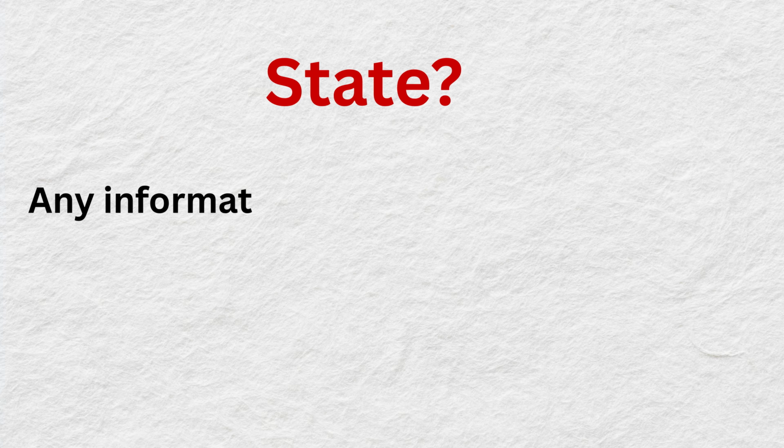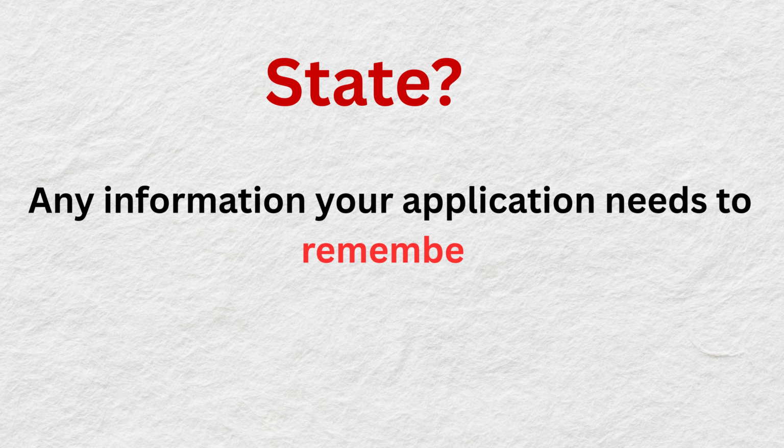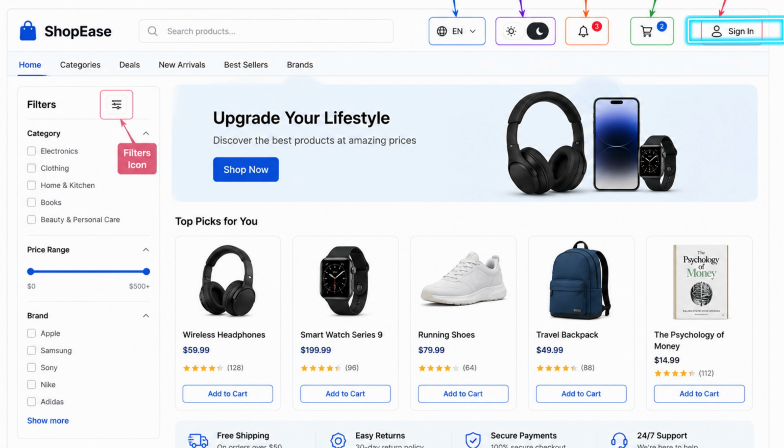Here is a simple definition. State is any information your application needs to remember. Is the user logged in? That's state. What's inside the shopping cart? That's state. Current theme, dark mode, light mode, that's state. What language you have selected in your application, that is state. Current filters is also state. If your application needs to remember something, simply that is state.